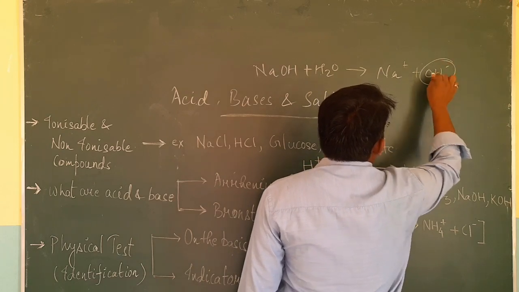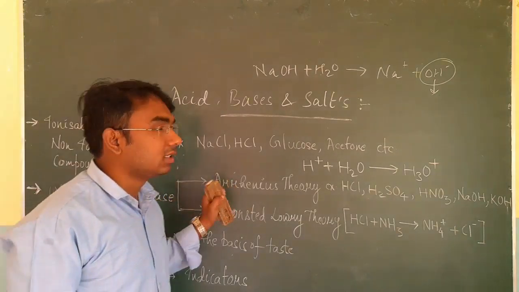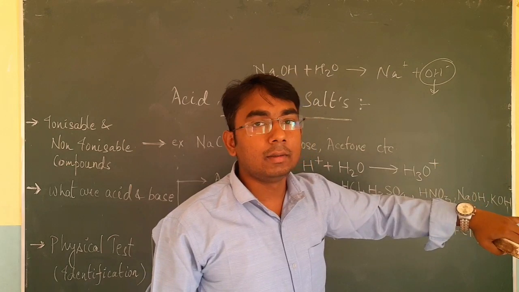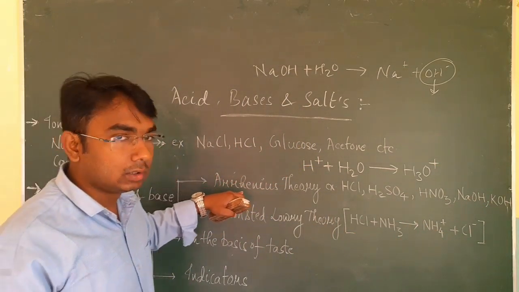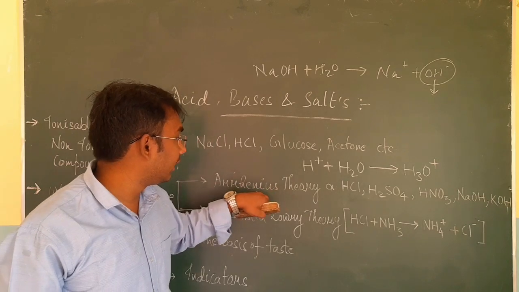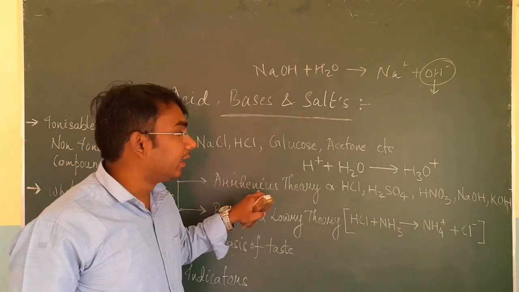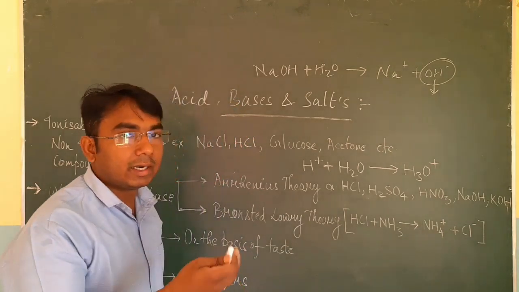So we define an Arrhenius base as a substance which gives OH minus ion in water. If we just recap: an Arrhenius acid is a substance which gives H plus or hydronium ion, and an Arrhenius base is a substance which gives OH minus ion when dissolved in water.